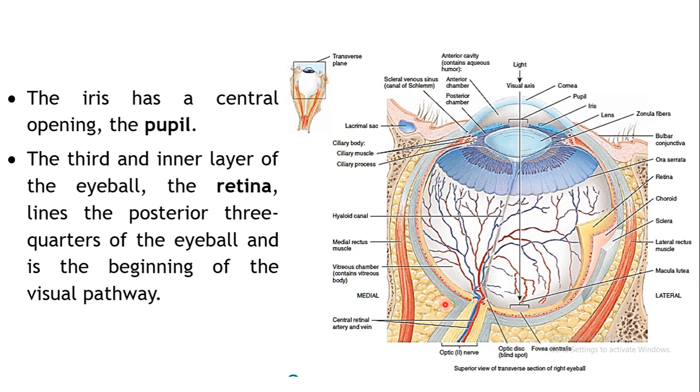It lines the posterior three-fourths of the eyeball. It is present only in the posterior region, not in the anterior region. That portion is the retina, where the visual pathway begins. It is the retina where image formation takes place. Whatever light enters your eyes will form an image onto the retina.